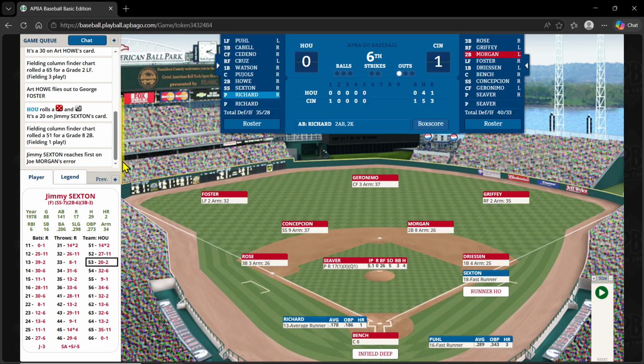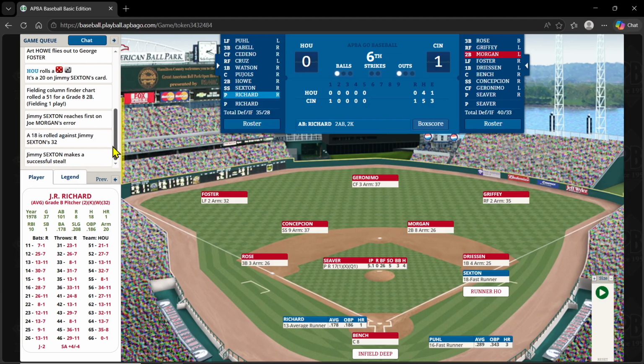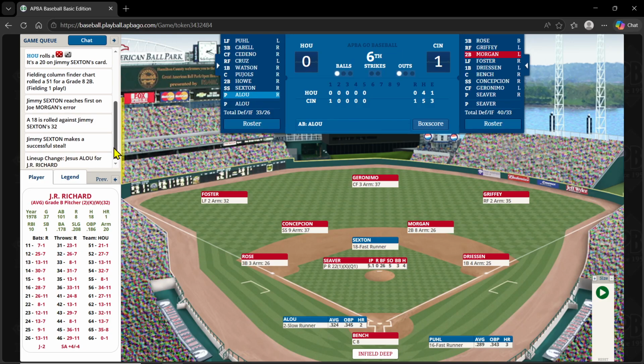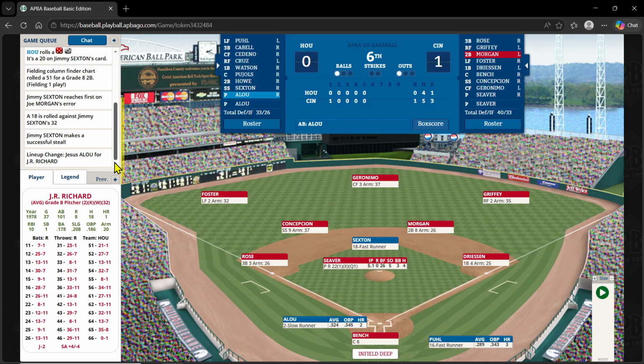53-20, and that's an error on Morgan. That's Morgan's second error of the game. Morgan, 2 errors in this game. Sexton on first with 1 out for Richard. And Sexton steals. So he's on second for J.R. Richard. And now looks like Alou is going to come up for Richard with Sexton on second in scoring position. They're going to try and score the run right here.